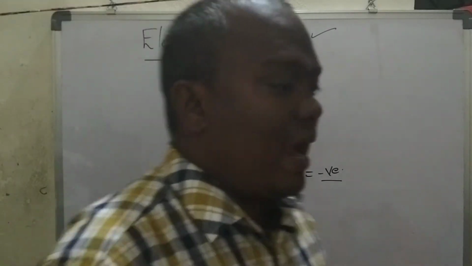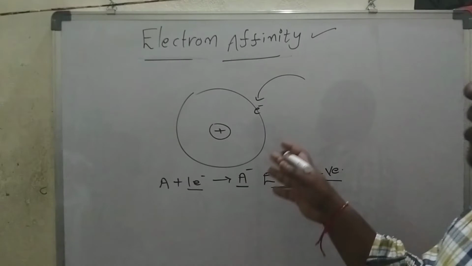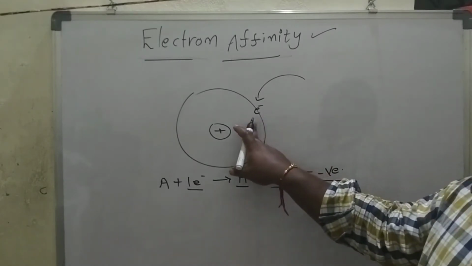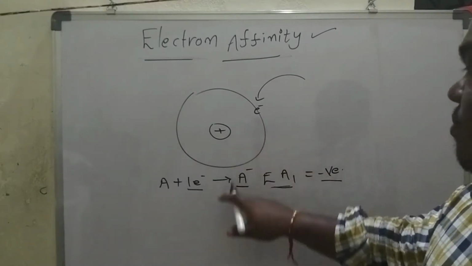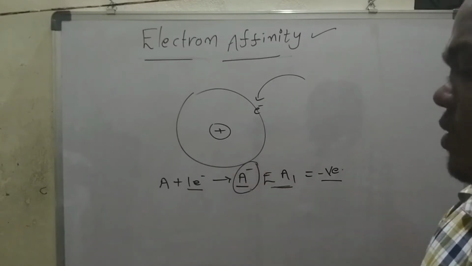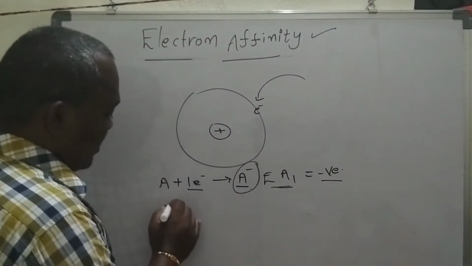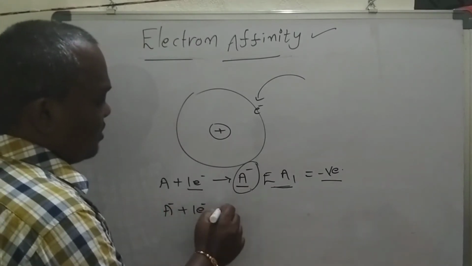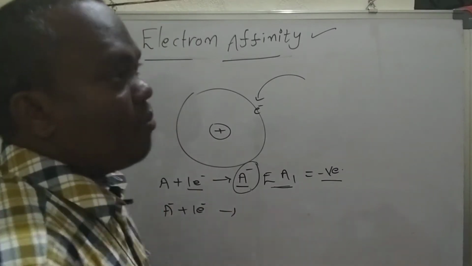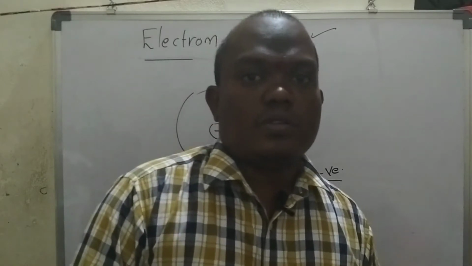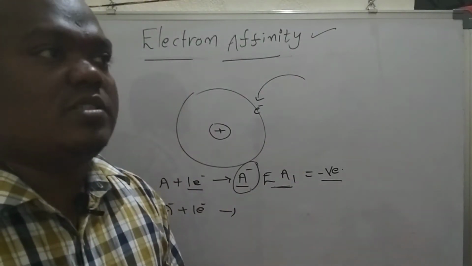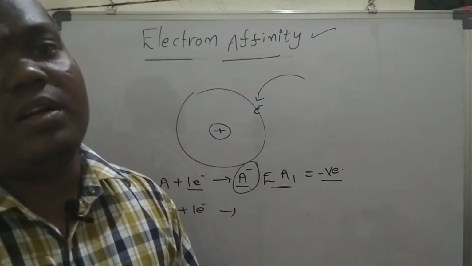If you add one more electron to the uni-negative ion, it becomes more difficult because of electron pair repulsions.